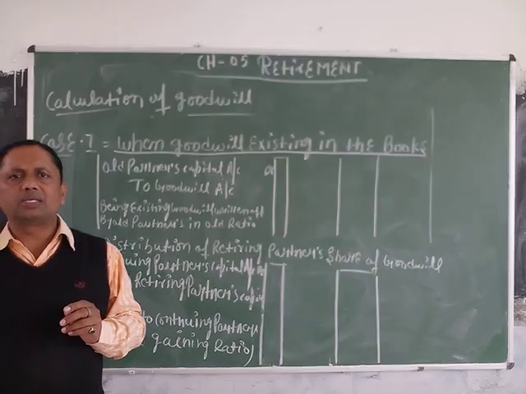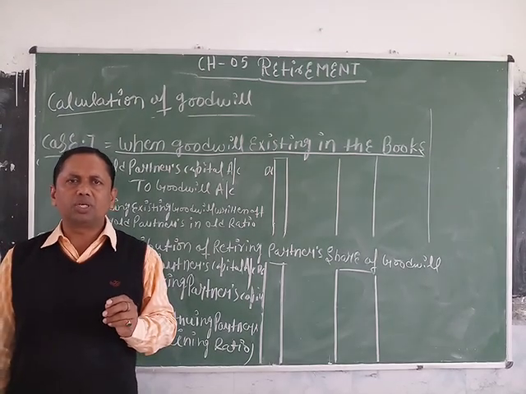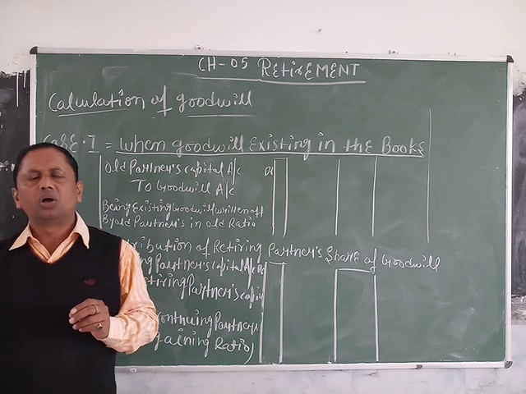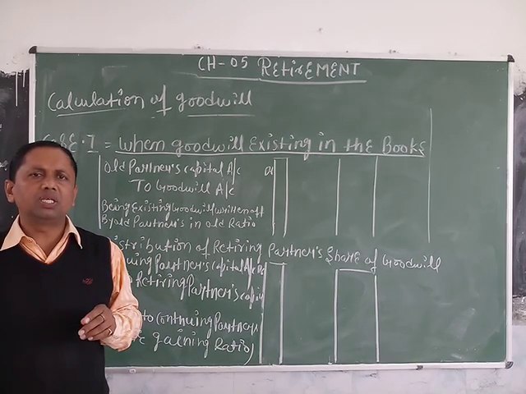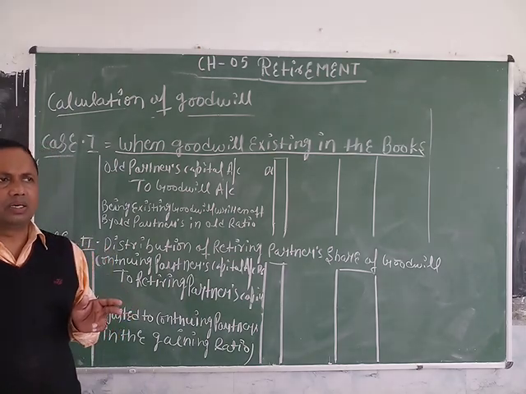That share is distributed among the remaining partners, or gaining partners, in their gaining ratio.